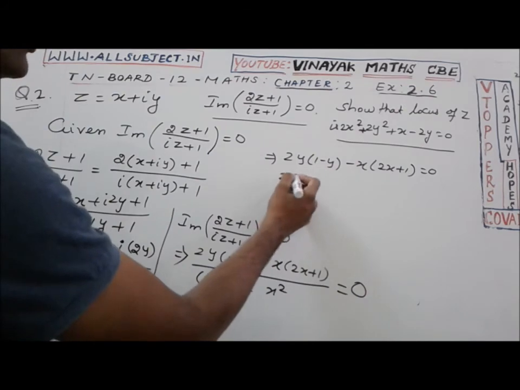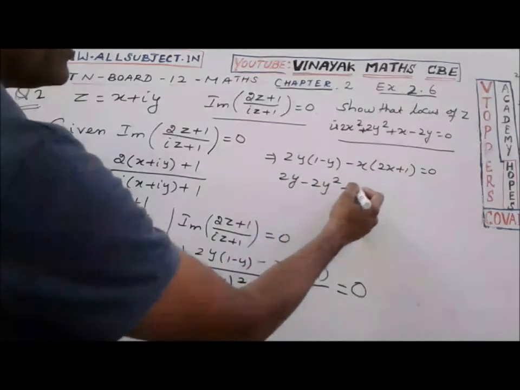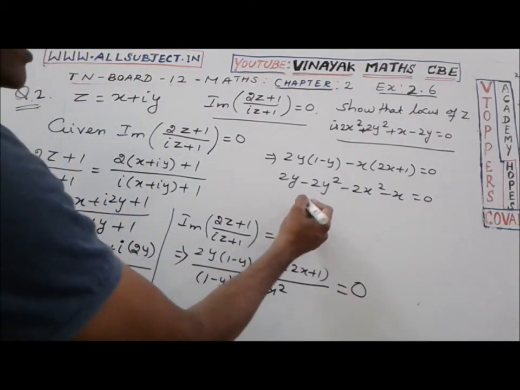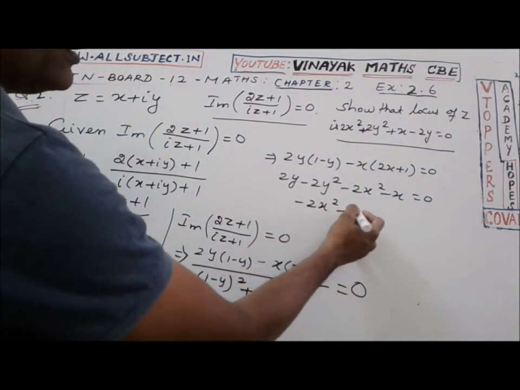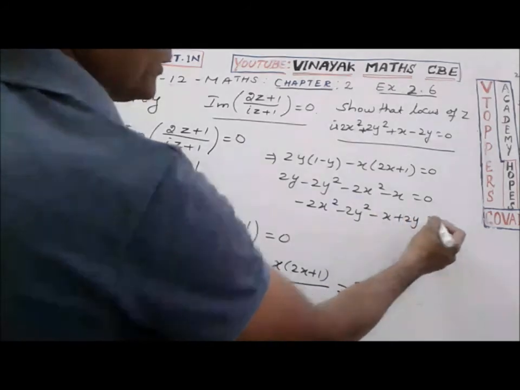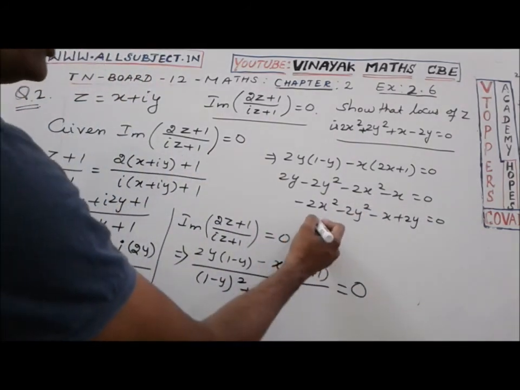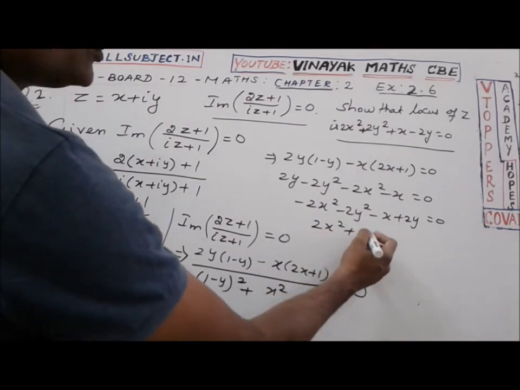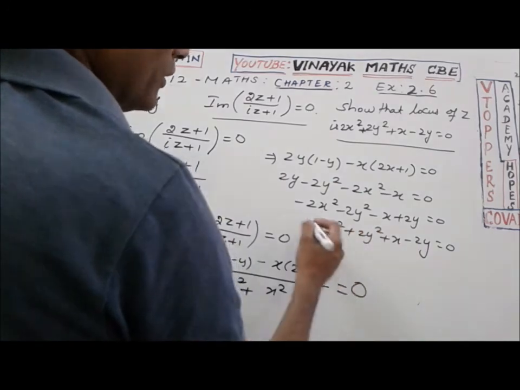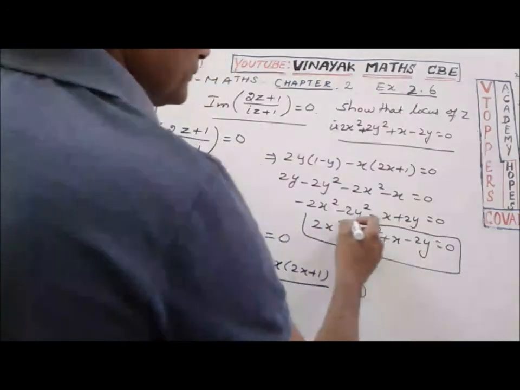Now multiply inside: 2y minus 2y square minus 2x square minus x equal to 0. Now writing in order, minus 2x square minus 2y square minus x plus 2y equal to 0. Multiplying by minus, 2x square plus 2y square plus x minus 2y equal to 0 is the required result.